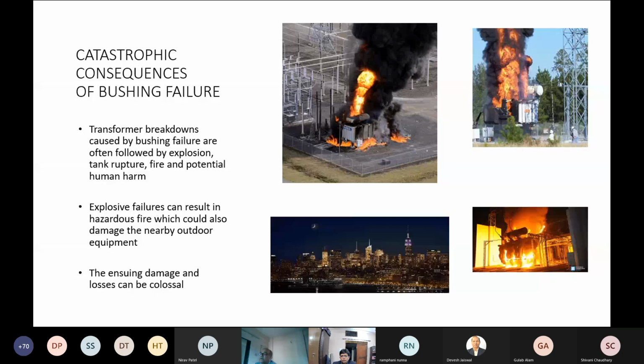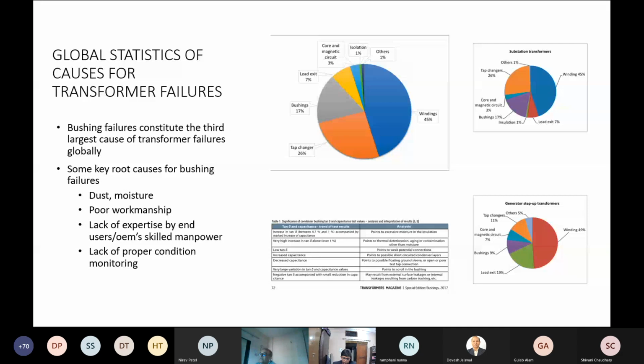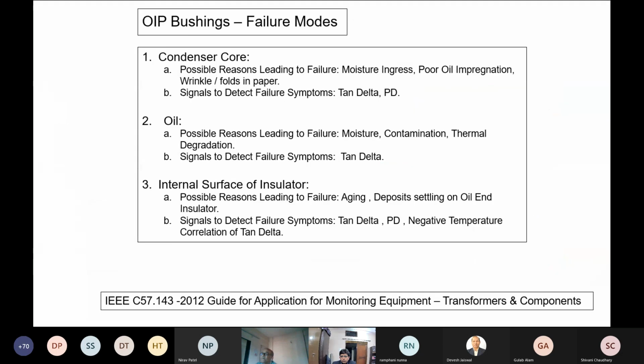You have seen the consequences of bushing failures. Bushing failures can lead to subsequent consequences, catastrophic in nature. There are global statistics which are provided. Various statistics provide various different numbers. But let's consider that about 17% of the failures of bushings have led to catastrophic failure.